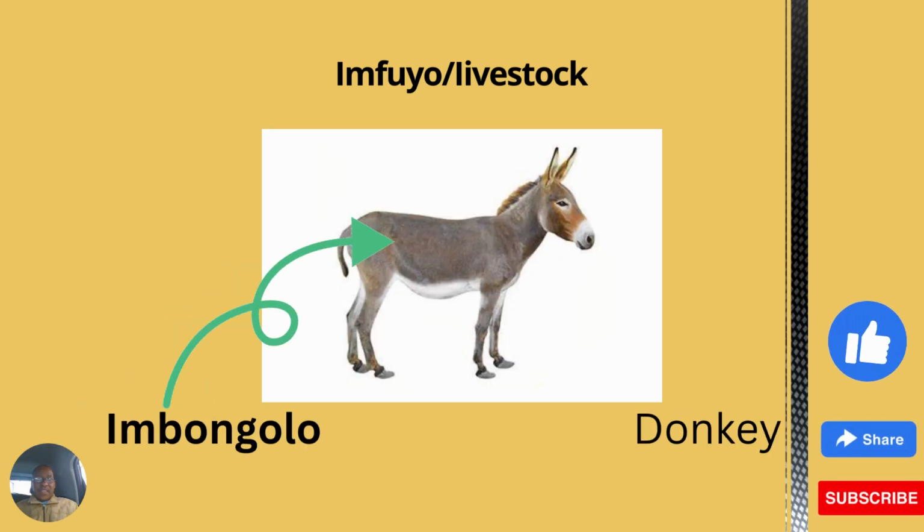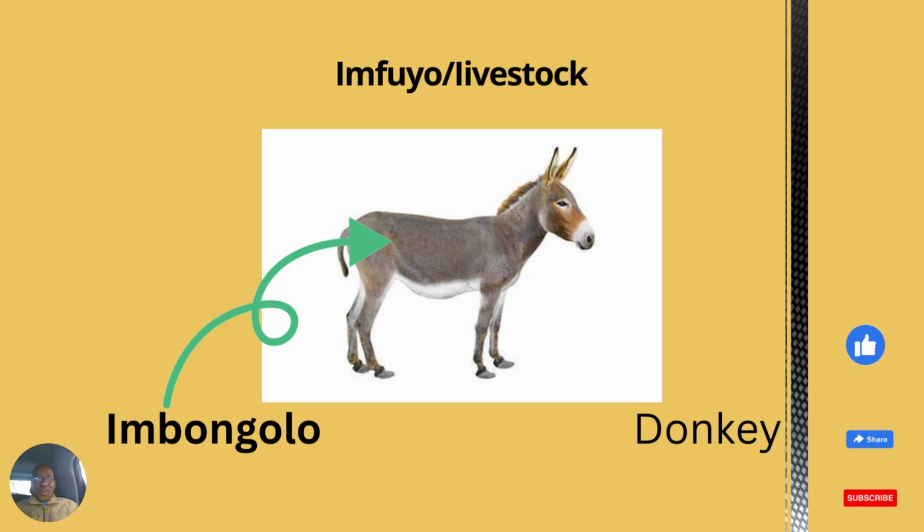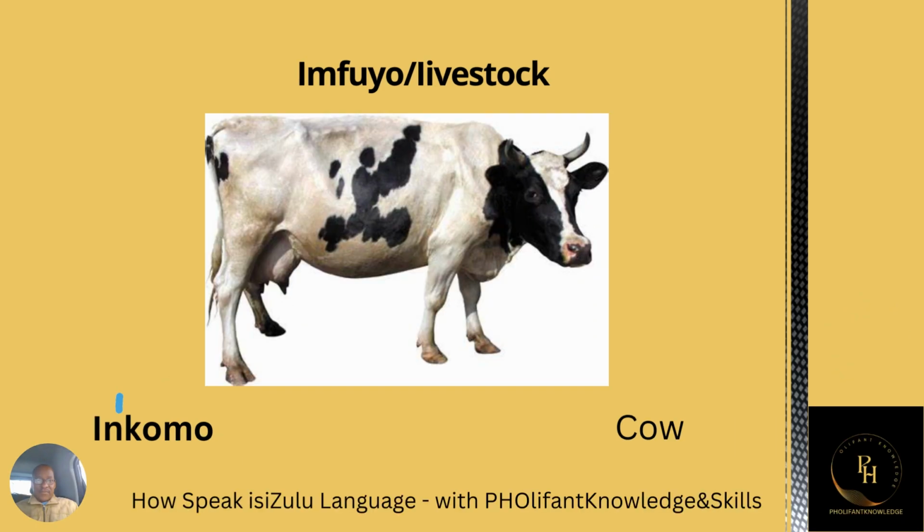Ihashi. This is a donkey. A donkey in Zulu is called imbongolo. Imbongolo. I hope we'll get this right. This is a cow. A cow in Zulu is called inkomo. Inkomo.